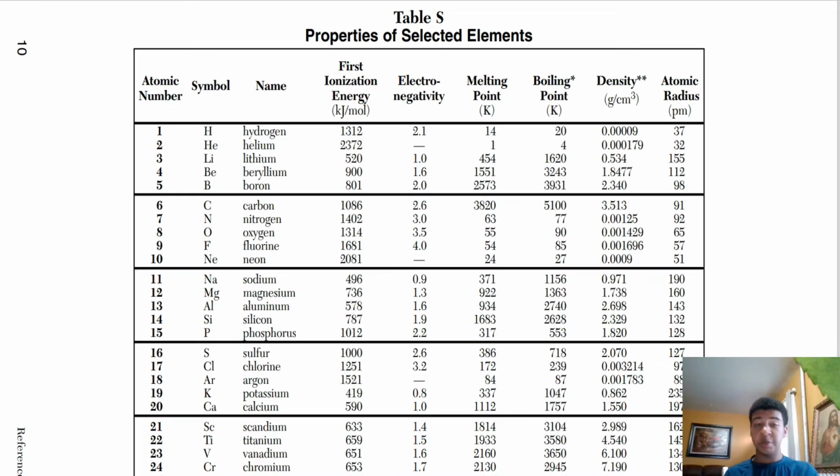As you can see, some of these properties can actually also be found in your Regents reference sheet in reference table S. It's important to understand physical properties as it can help you differentiate between two different substances. For example, the melting point changes between, for example, helium with a melting point of 1 Kelvin, and also carbon, which has a melting point of 3,820 Kelvin. That's a big difference. So, you'll be able to distinguish between carbon and helium. Also, you have your boiling point, which can change depending on the substance. And density is also one of these examples.